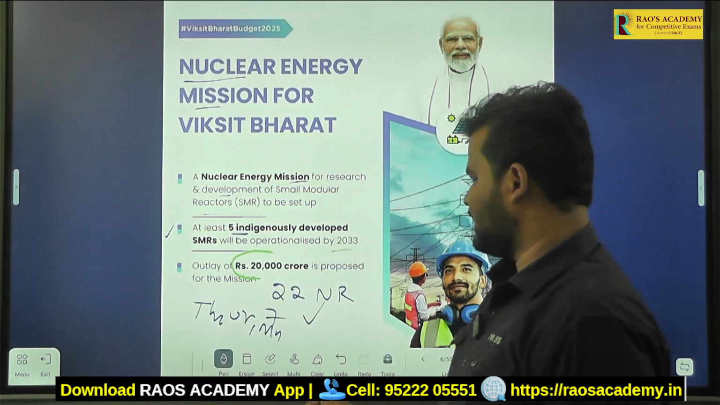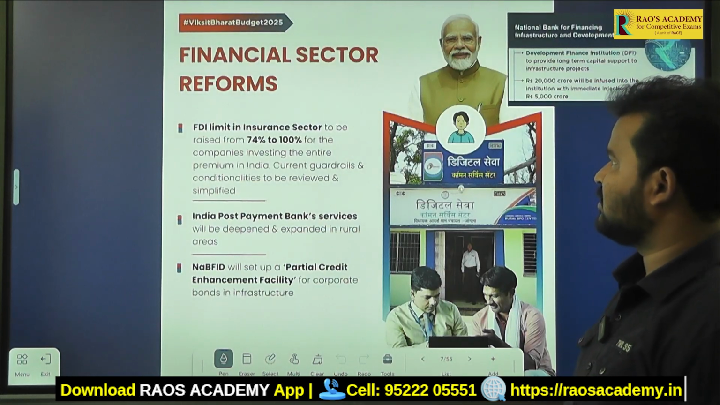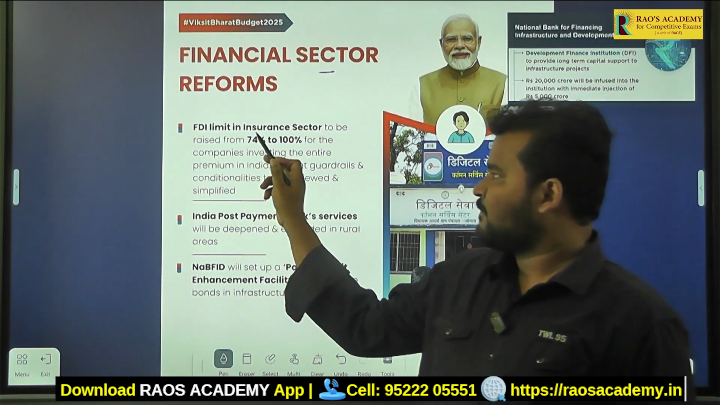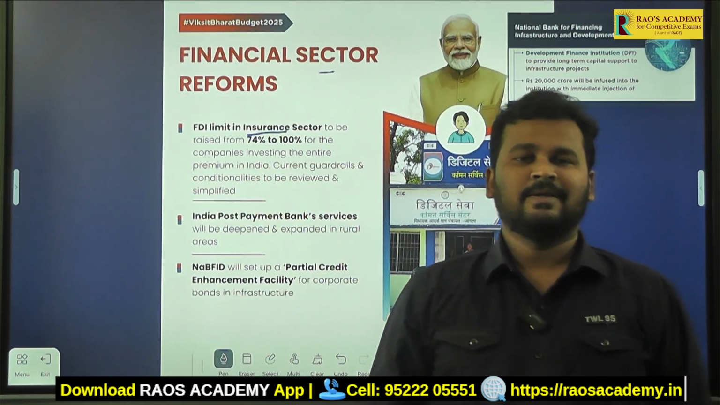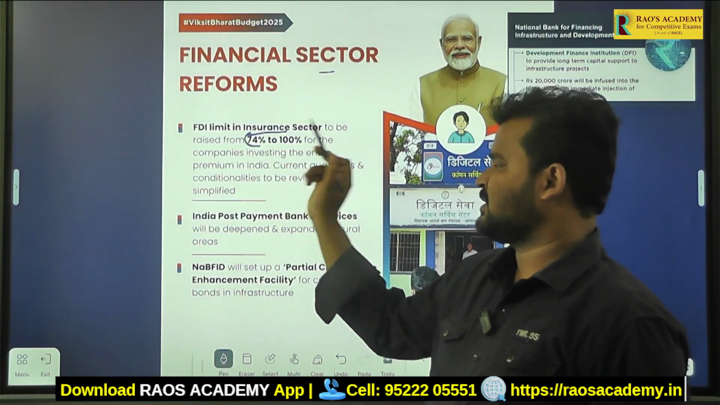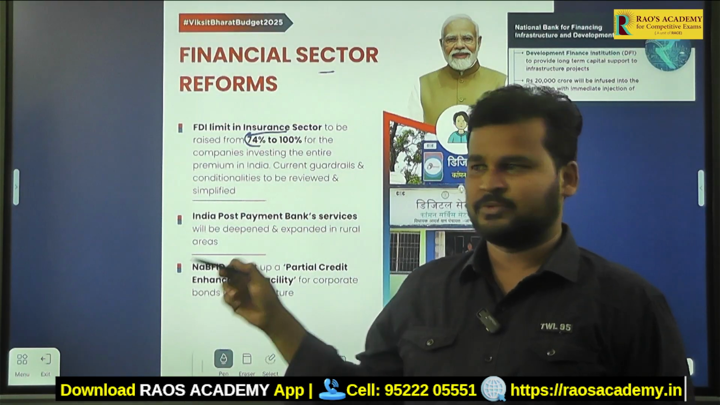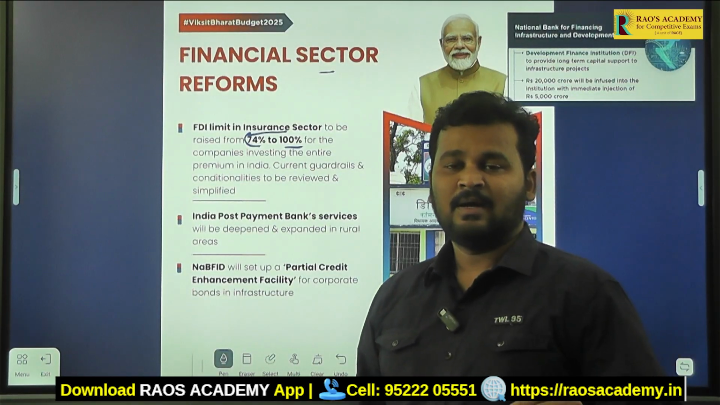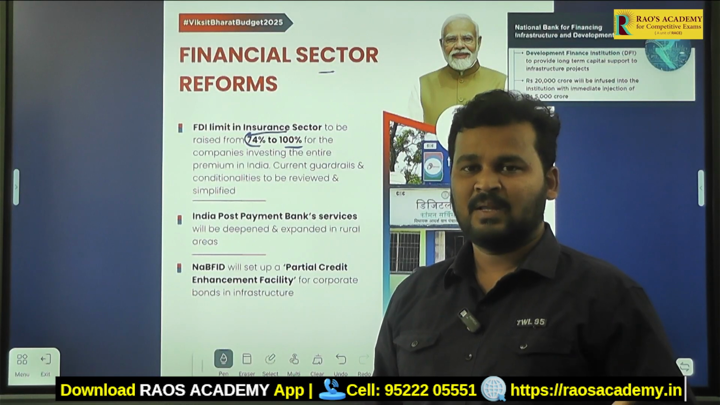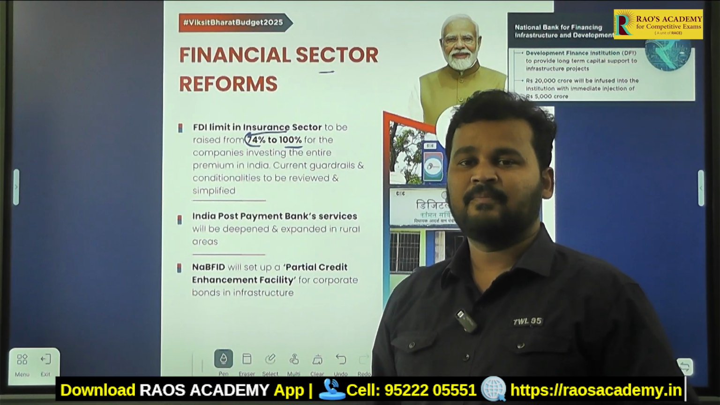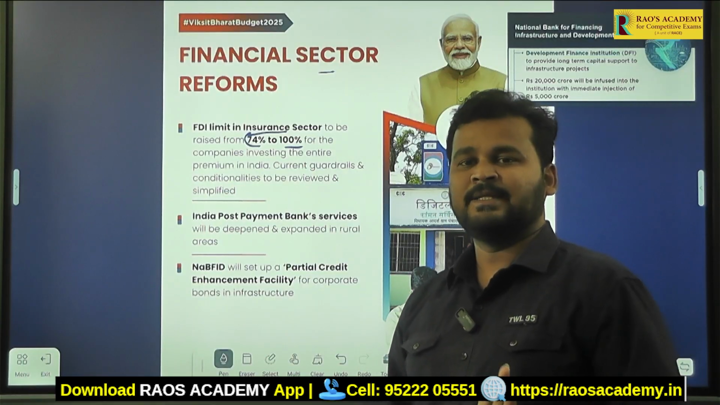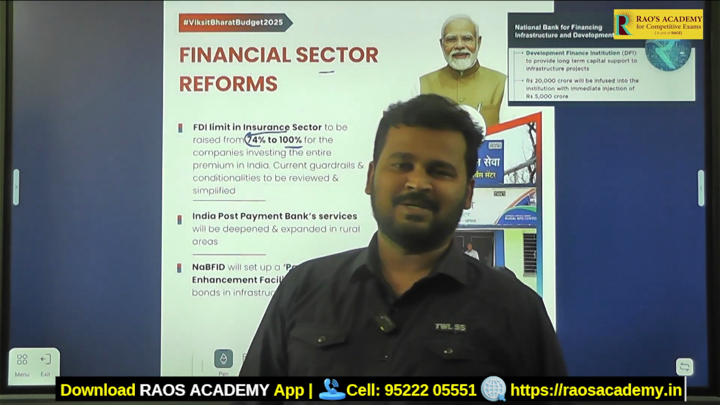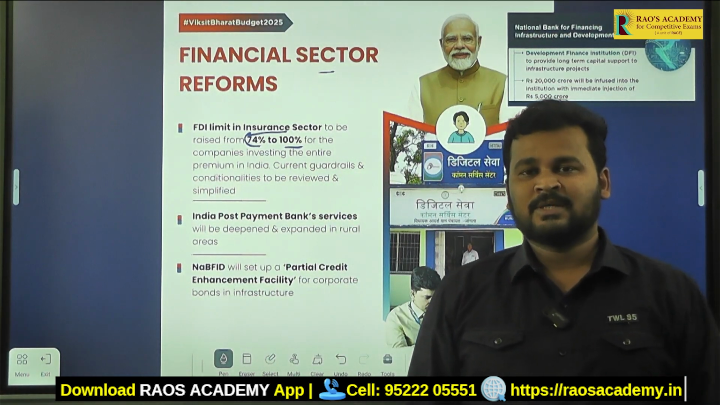Clear. Next, one more mission: financial sector reforms. Previously, FDI in the insurance sector was 74%. Now in this budget, it was enhanced to 100%. Means any foreign company other than the companies in India can invest in India's insurance sector, and they can hold 100% of the shares. Previously it was allowed only up to 74%.